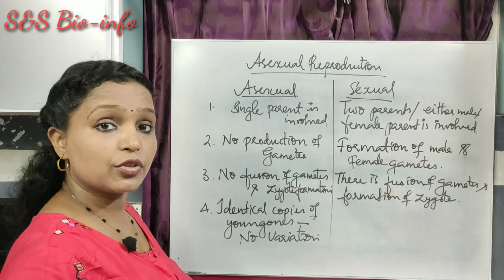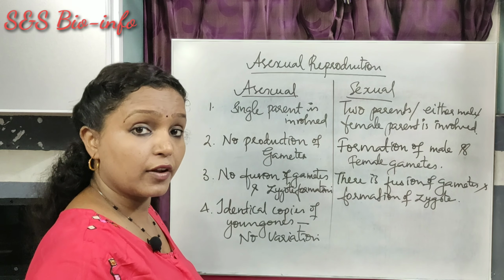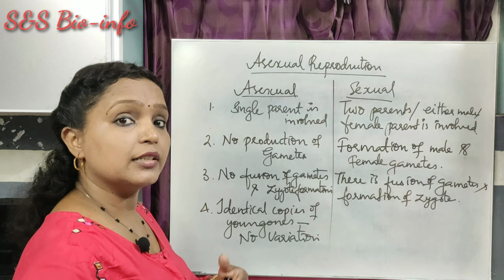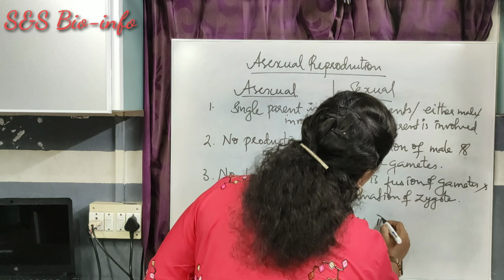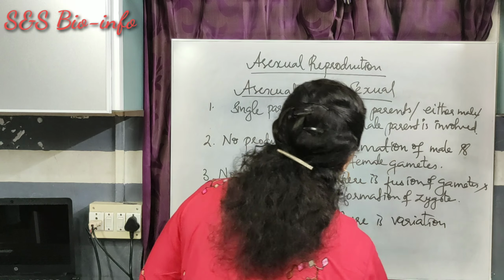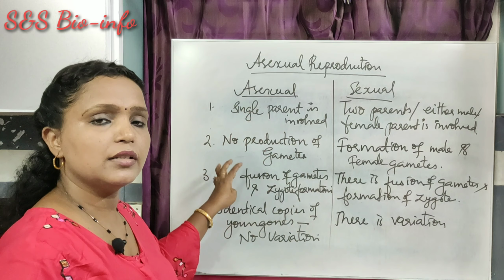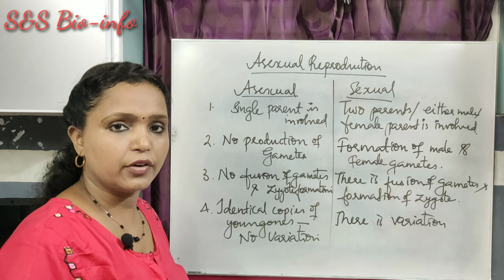parents. But in the case of sexual reproduction, the organisms that are produced sexually are different from their parents, so that there is variation. There is variation in the case of sexual reproduction. These are some major differences between asexual and sexual methods of reproduction.